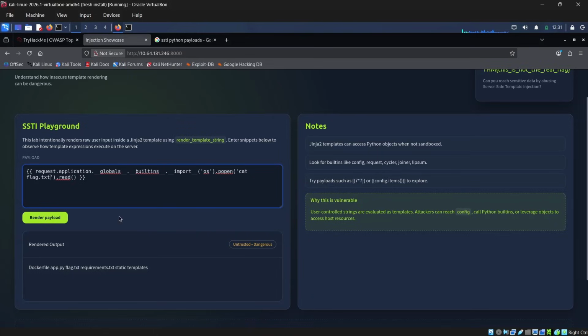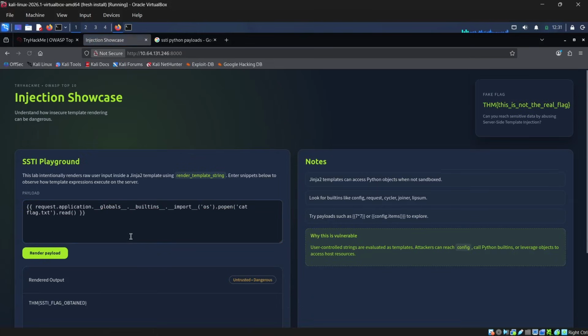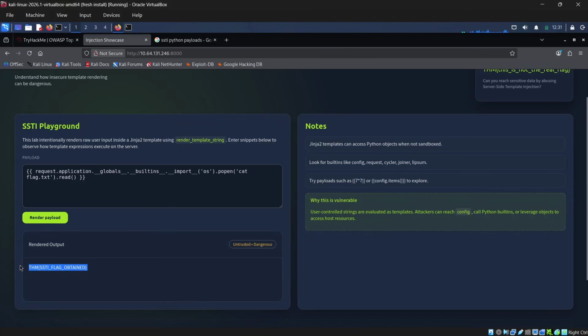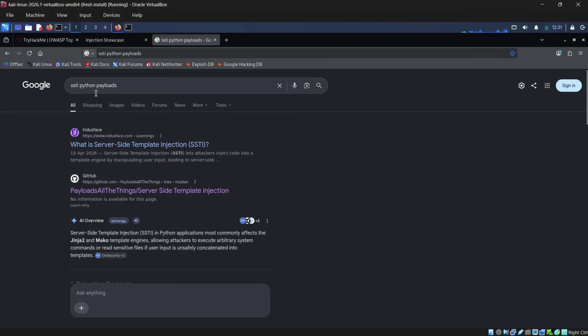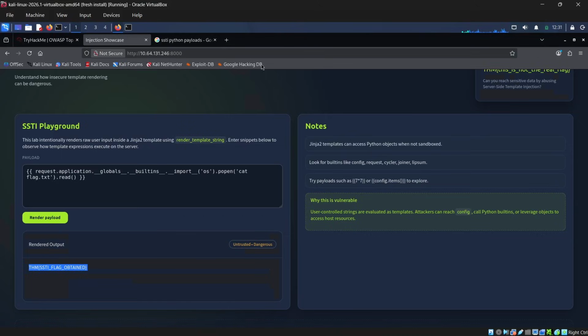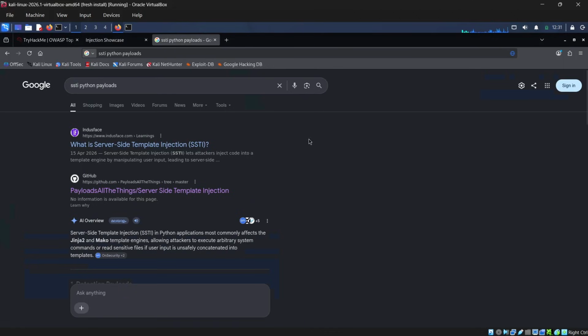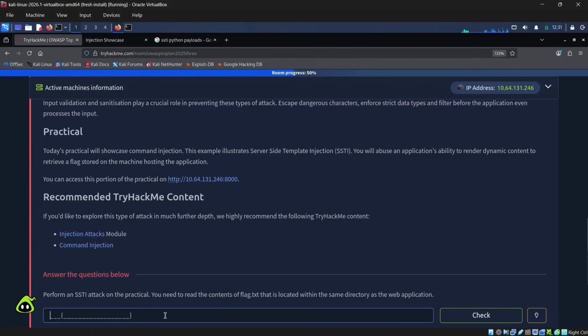So this is how you can find the payloads, guys. So this is about SSTI. How cool it is, right? We will be able to get things using AI. That's fantastic. You can just search for a specific thing. As I understand that it's about Jinja 2 Python, I searched for that particular payload and I'm able to get that. So easy, right? So yeah, let's move on.